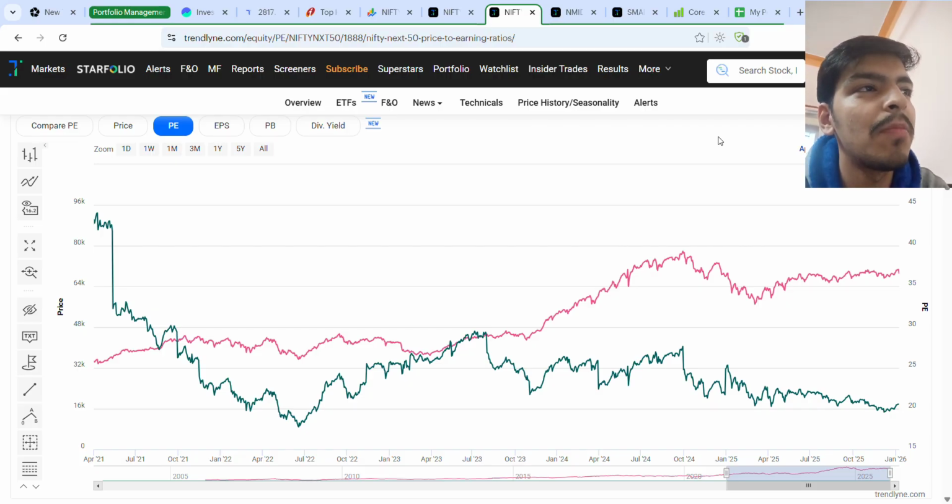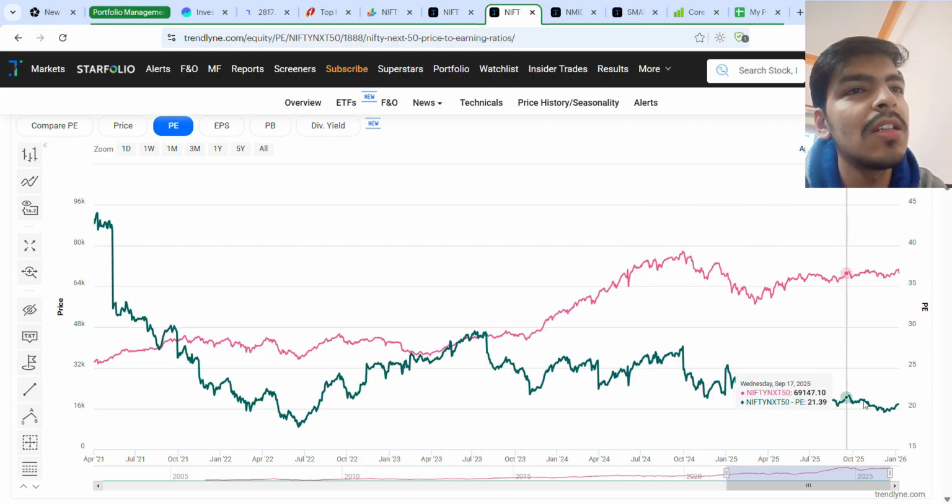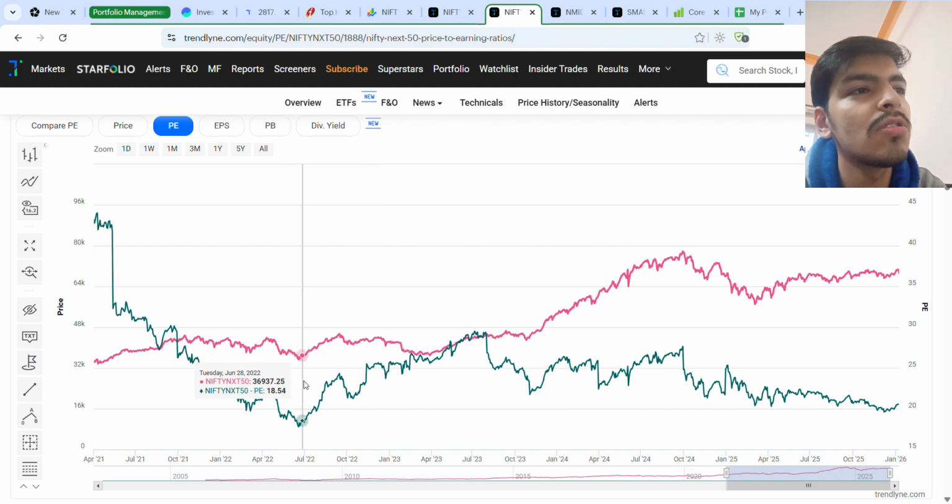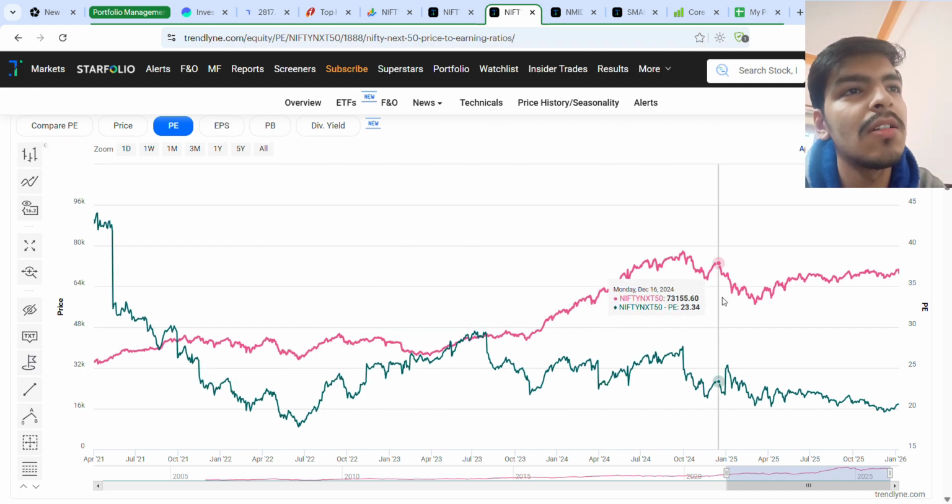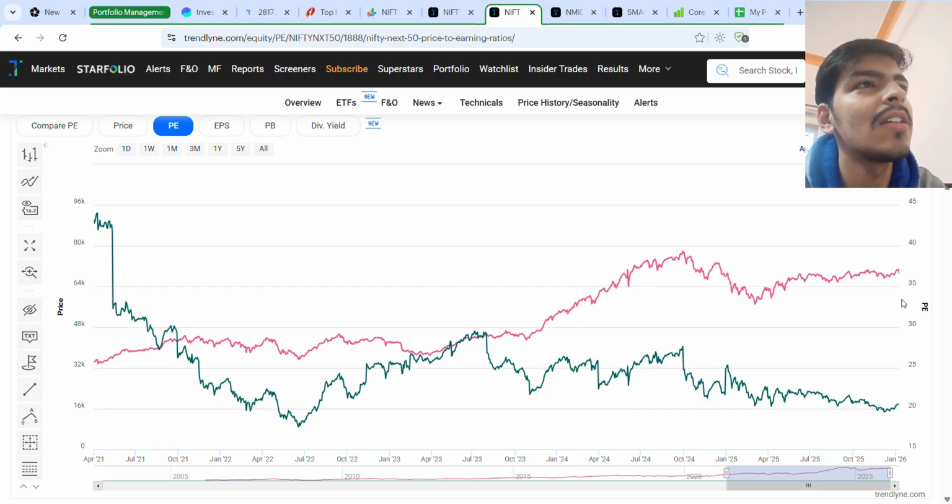We can see the PE ratio is currently very low, around 20, whereas the Nifty PE was a little bit more than that, and it's at historic lows. The PE is near the lows of 2022, and this subset of stocks I found most attractive currently from all these indices.